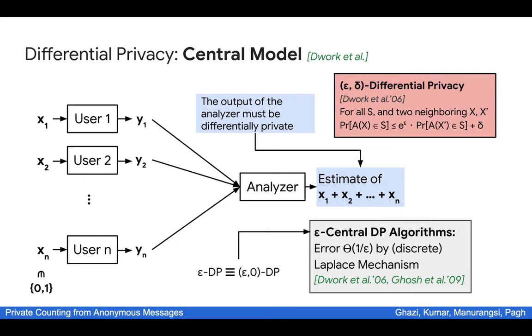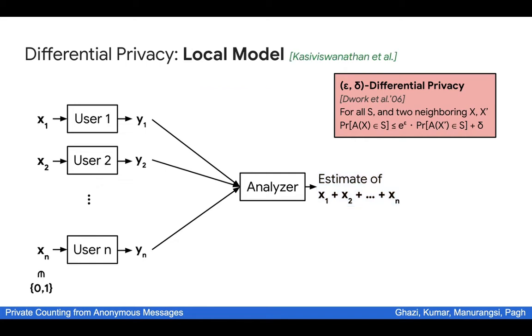For example, the analyzer can even see users' raw input, which might be undesirable in some applications. This leads researchers to try to come up with a model that requires weaker trust assumptions. Arguably, the most popular of which is the so-called local model. In the local model, we think of each user's randomizer as the algorithm. Hence, we are requiring the messages sent by the user to be differentially private. So this is really great in terms of trust assumption because everything that is sent by the user is differentially private.